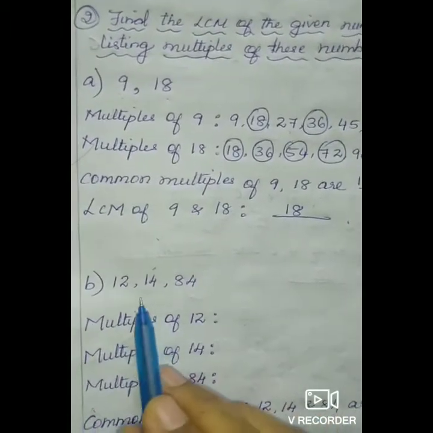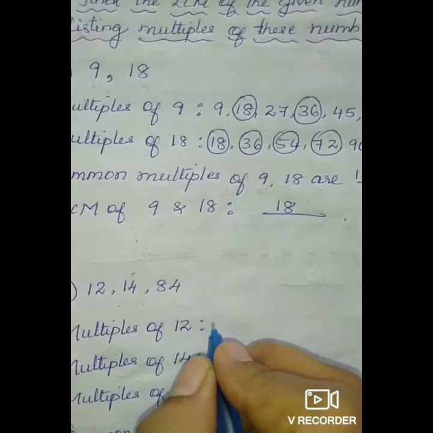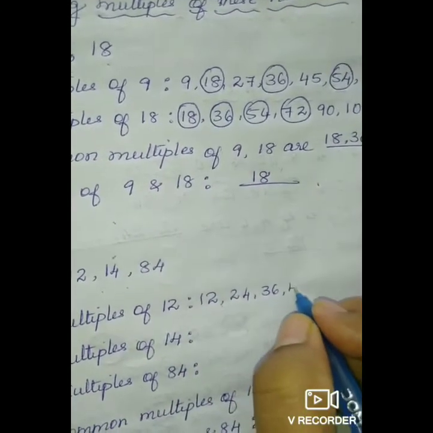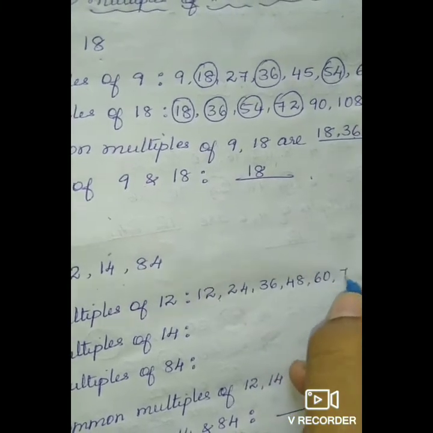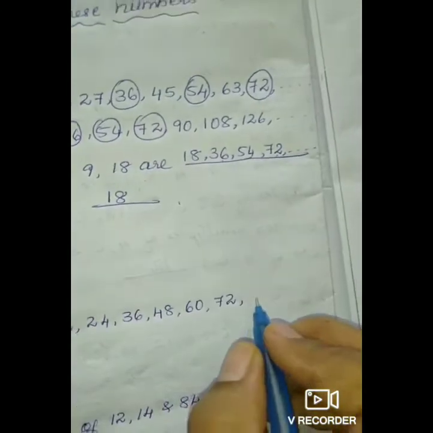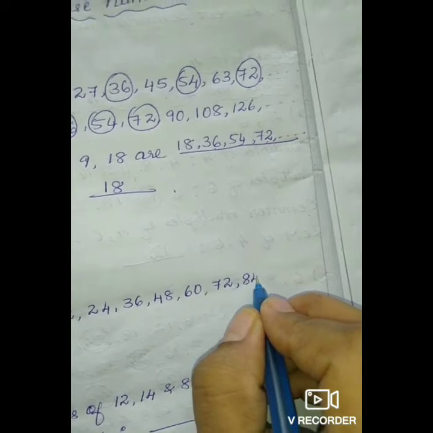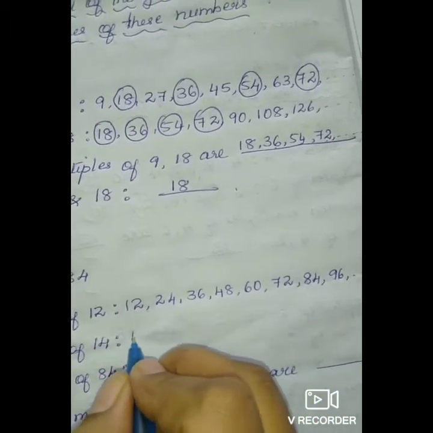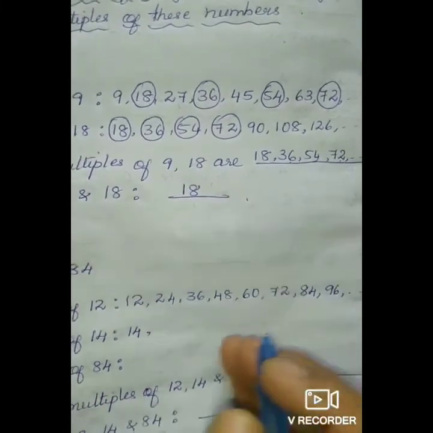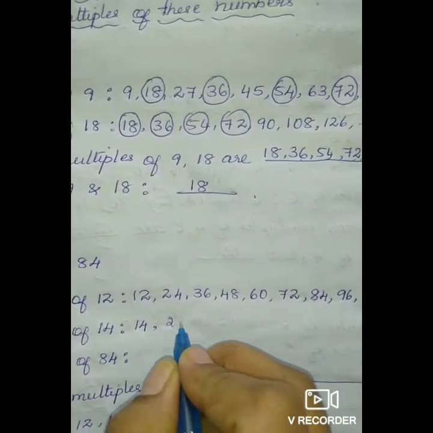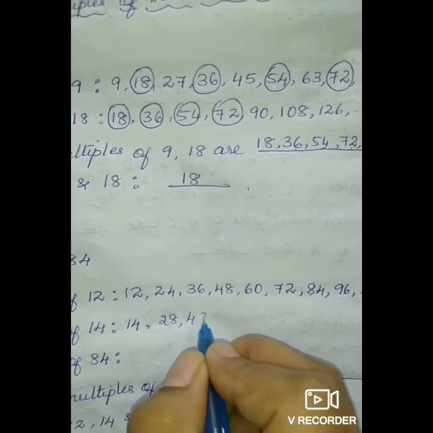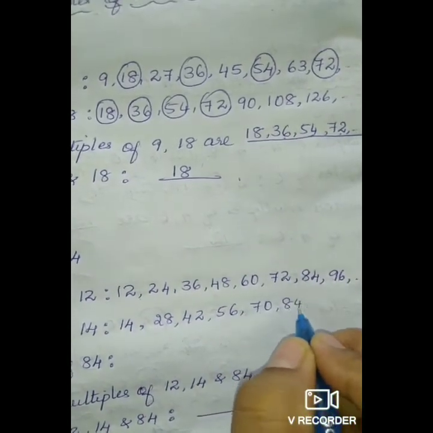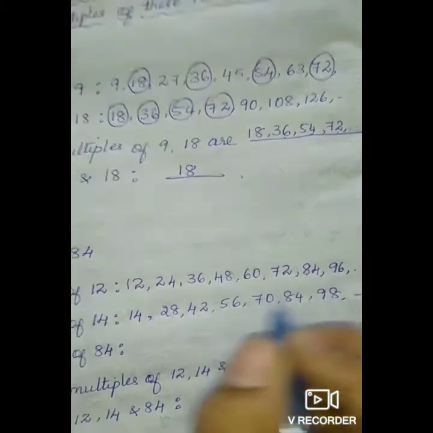Now here you can see 12, 14, 84. Now start with multiples of 12. 12, 24, 36, 48, 60, 72, 84, 96 and goes on. Next 14. 14, 28, 42, 56, 70, 84, 98 and goes on.